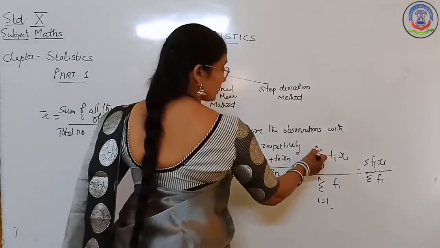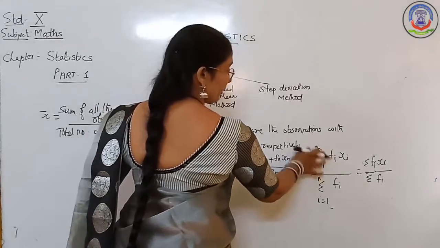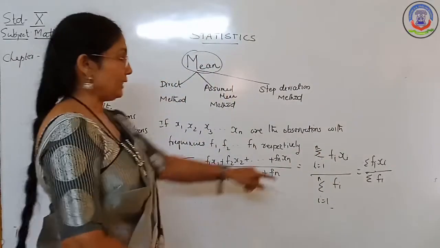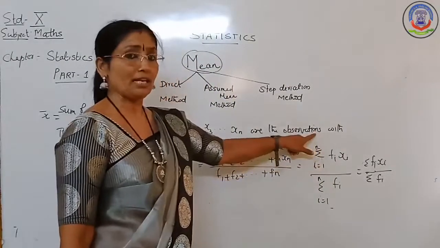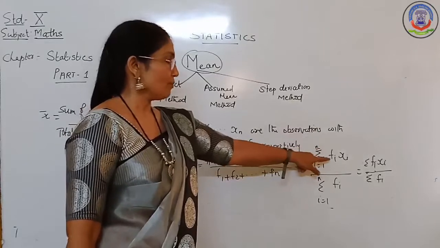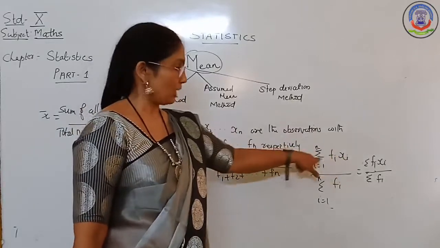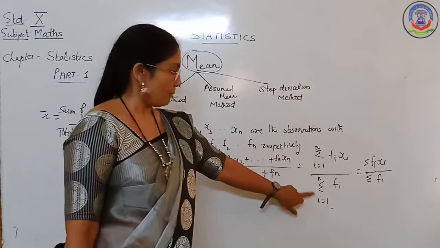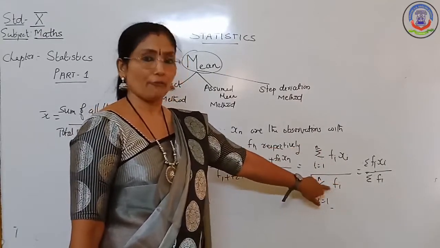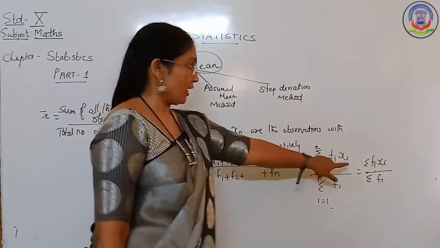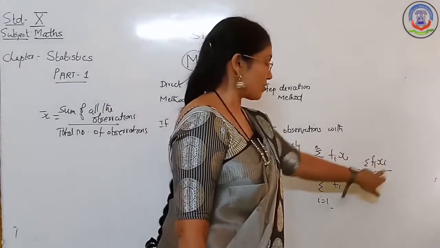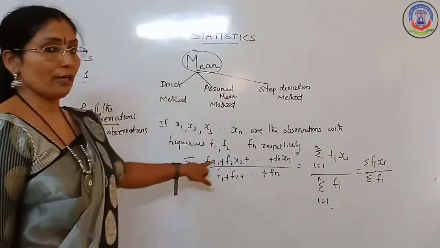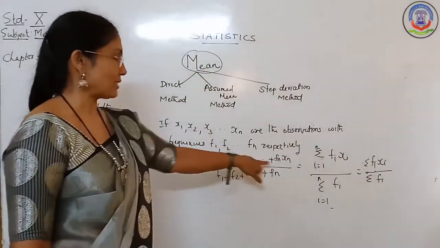Now you can abbreviate this. Sigma, a capital sigma, means summation. Sigma i equal to 1 to n, where i can be any variable from 1 to any number of observations you choose, of fi into xi, divided by sigma i equal to 1 to n of fi. In short form, we write sigma fi xi divided by sigma fi. Sigma fi xi means the sum of f1 into x1, f2 into x2, up to fn into xn.